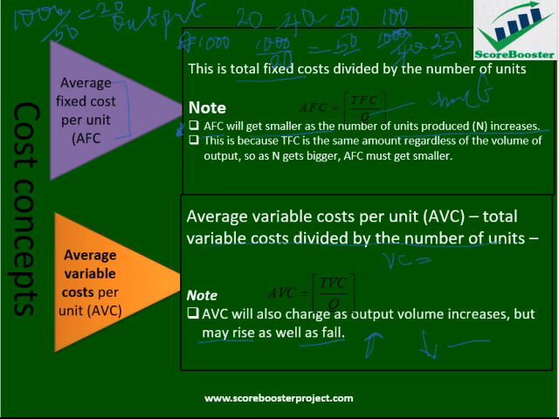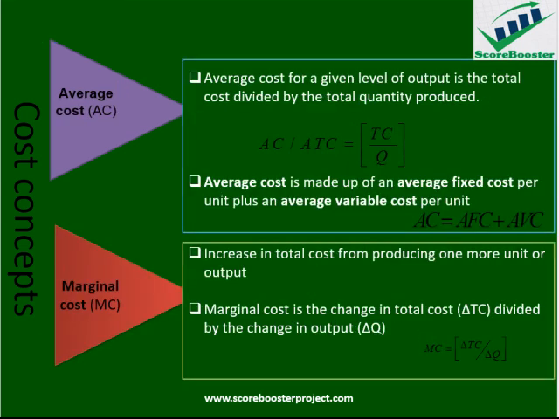The next concept of cost we are going to consider is average cost. When we talk about average cost, we mean either average total cost or average cost. Take note of that, because examiners can play around with those words or phrases. That is the total cost divided by quantity produced.